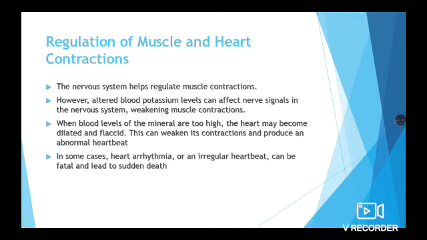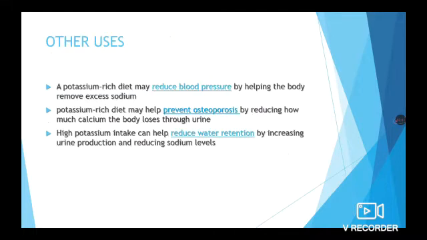Regulation of muscle and heart contractions. The nervous system is the one which helps to regulate the muscle contractions. However, altered potassium levels can affect nerve signals in the nervous system, weakening muscle contractions. When blood levels of the mineral are too high, the heart may become dilated and flaccid. This can weaken its contractions and produce an abnormal heartbeat. In some cases, heart arrhythmia, or an irregular heartbeat, can be fatal and lead to sudden death.